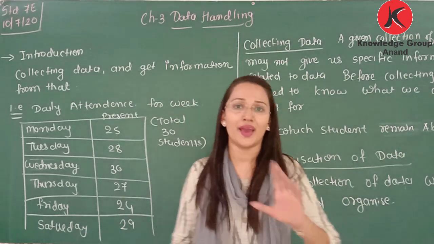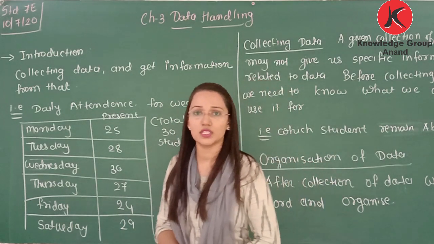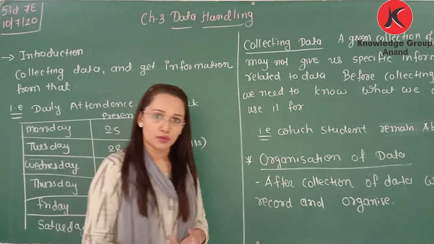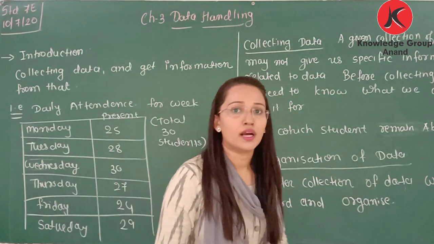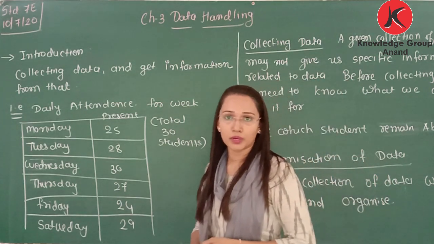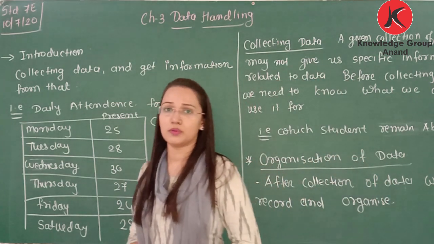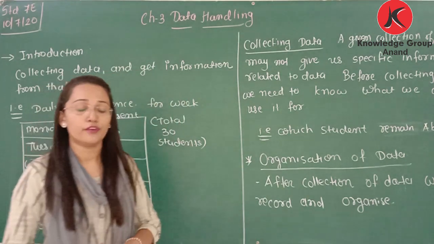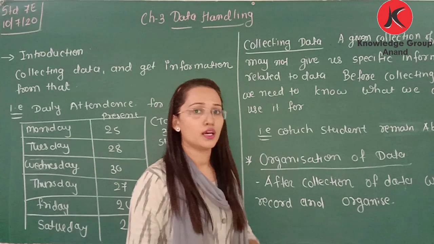If we consider the bank, then what kind of information is stored in bank data? That is customer ID, customer name, address, bank account number, phone number. So this kind of information is stored in bank. Means in every organization different information is stored.